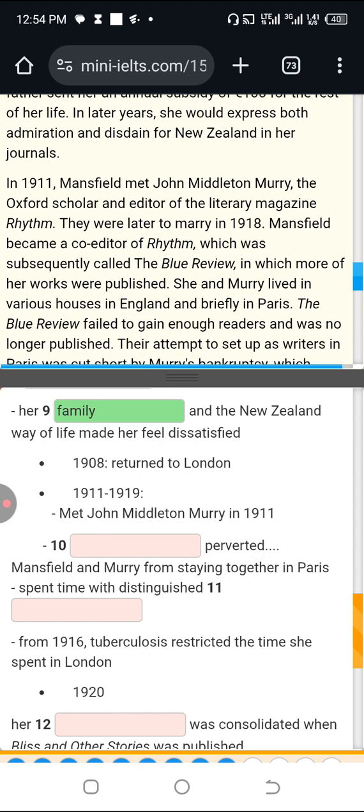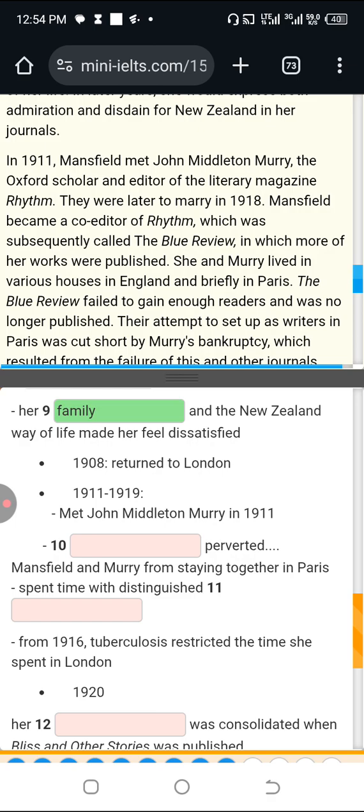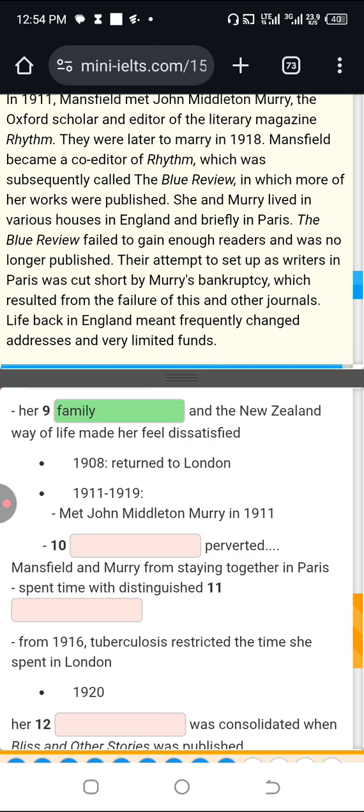Mansfield became the co-editor of Rhythm, which was subsequently called the Blue Review, in which more of her works were published. She and Murray lived in various houses in England and briefly in Paris. The Blue Review failed to gain enough readers and was no longer published.